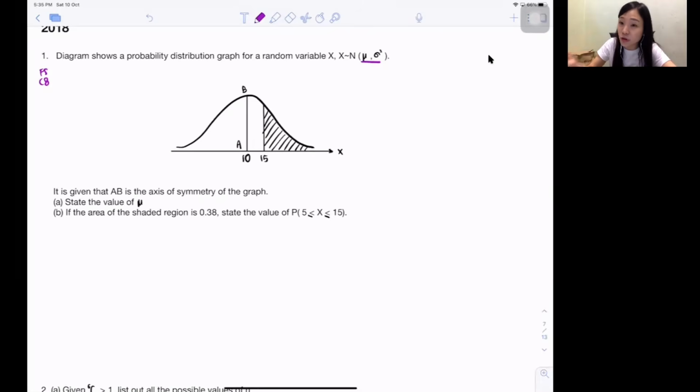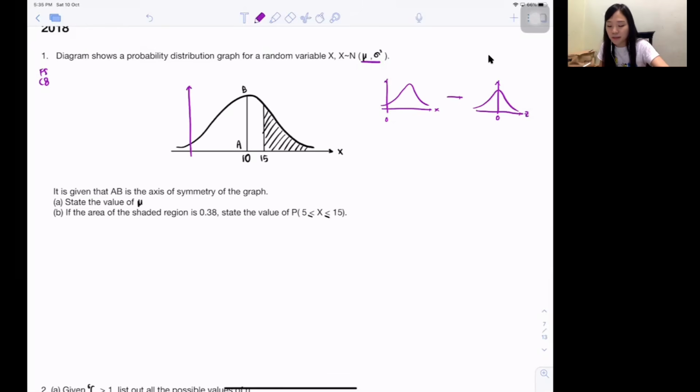And you guys need to know about this. The X graph is always like this. The bell shape can be on the right side or left side of the origin. But when you guys change it to a Z graph, they are always in the middle. So everything you guys saw just now is all Z graph because they are in the middle, correct? So this one, even though they never draw the axis, you know it's not in the middle. Please remember that. And for an X graph, the middle is always your mean value. This is like a fact. The middle of it is always the mean value.